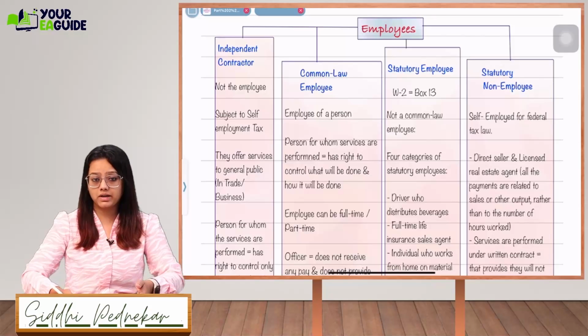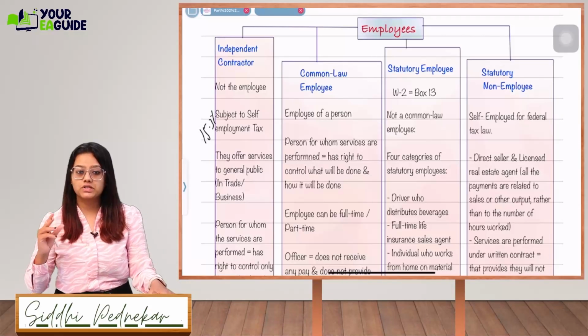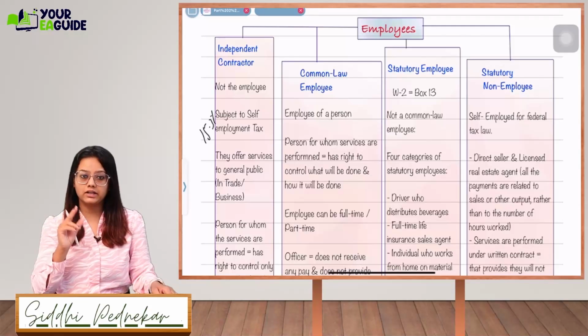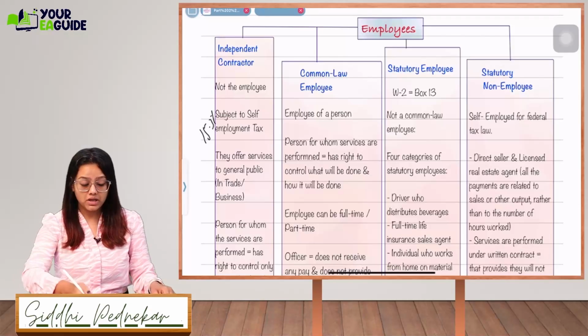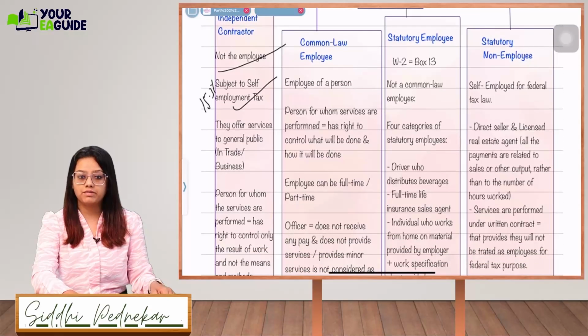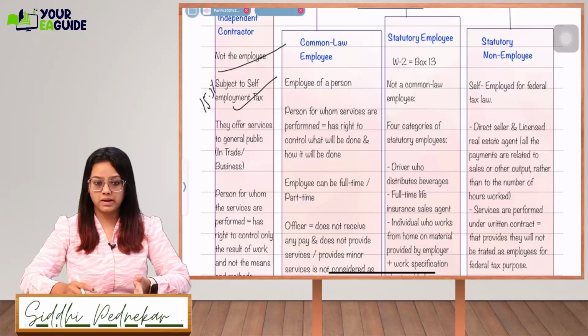What is self-employment tax? It is 15.3%, which is nothing but the total of all your payroll tax rates, such as 6.2%, taken together as the self-employment tax. So this is not an employee, and that's why they will be liable for self-employment tax, not payroll taxes. They offer services to the general public, not to an individual employer.